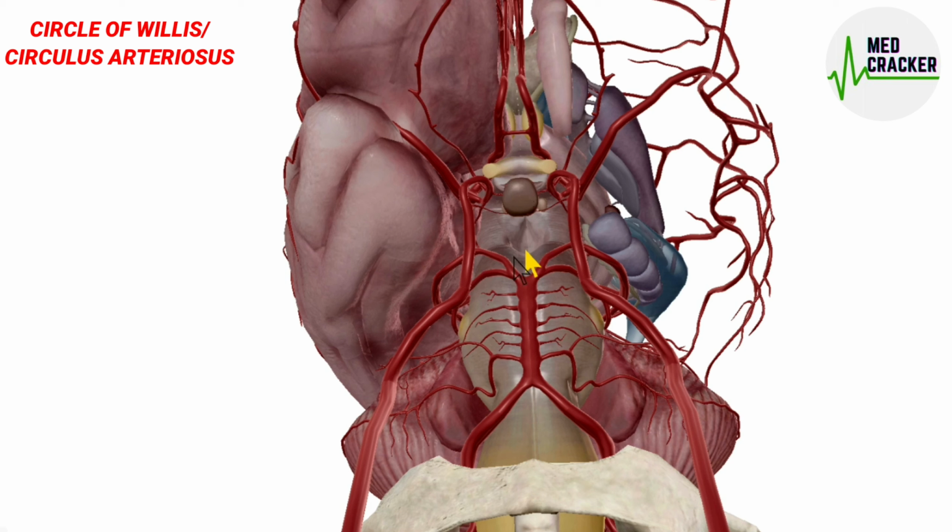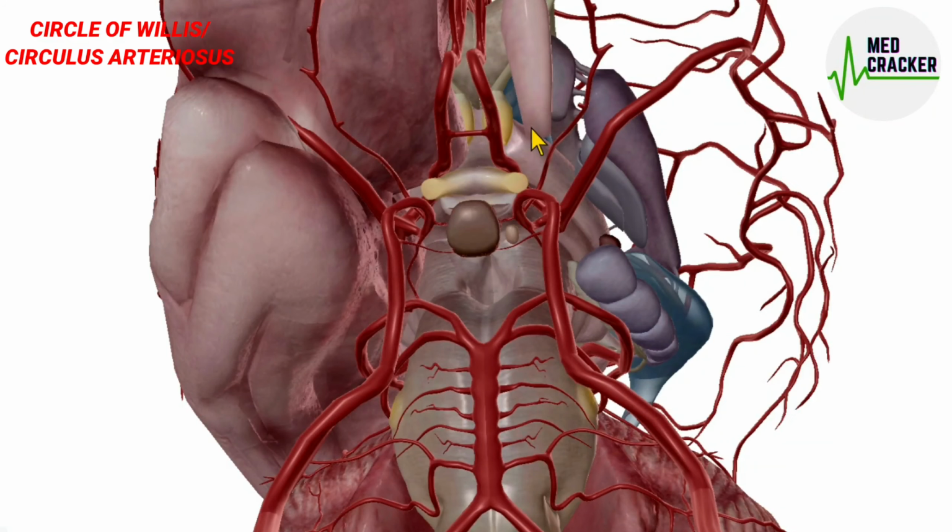This circle of Willis serves as a channel of collateral circulation in events of arterial occlusion, and it is formed by 9 arteries. Anteriorly, it is formed by the anterior communicating artery. This is the anterior communicating artery that anteriorly helps to form the circle of Willis.